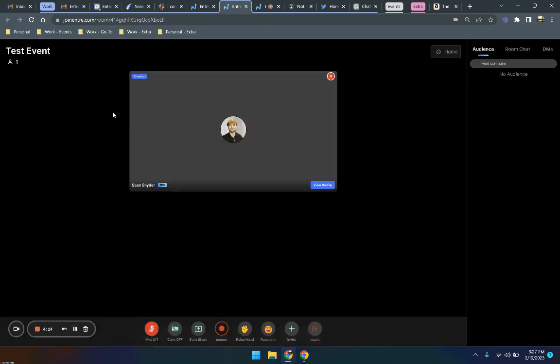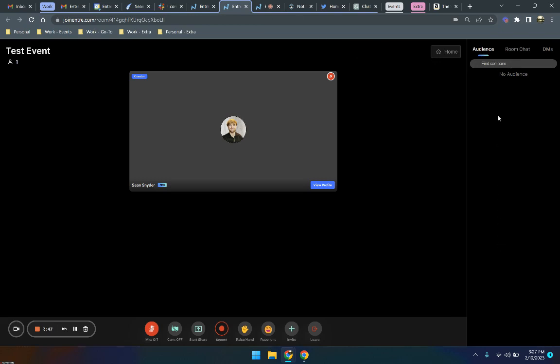So once you're in the room, this is what it looks like. This is what I was referring to as on stage. As you can see, I'm here in the middle, and all of the other speakers will also show up around here, and the little squares get smaller and smaller, relatively speaking. But other than that, everybody who joins the room that's not a speaker or a host or the creator of the room, obviously, will show up over here in the audience.